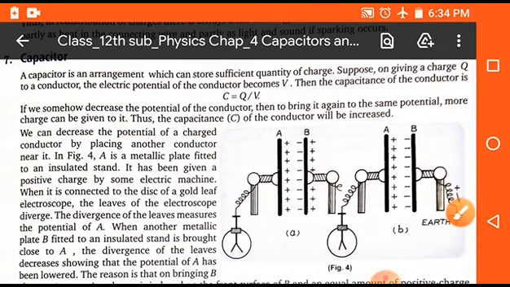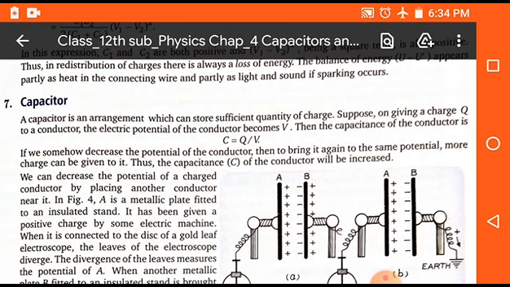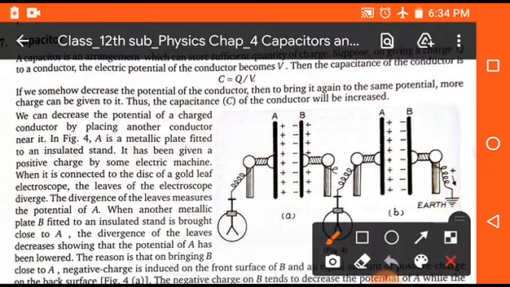Now students, we will discuss here the capacitor. A capacitor is an arrangement which is given in the figure. When we take two plates, and the first plate is directly connected to a source and the second plate is connected to the earth, then this arrangement is said to be a capacitor.